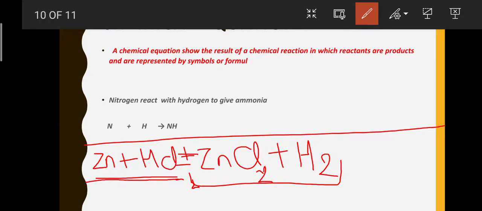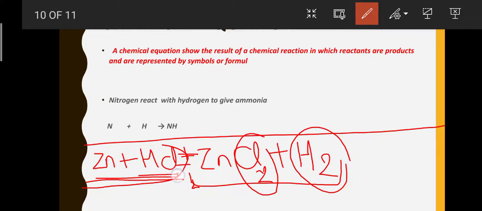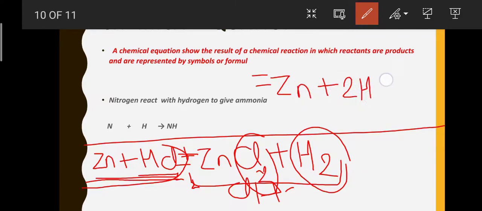Now let's solve this equation. Here we have to balance this, and we can see there are 2 atoms of hydrogen and 2 atoms of chlorine on one side, but only 1 atom of H and 1 atom of Cl on the other. So we need 2 molecules of HCl.